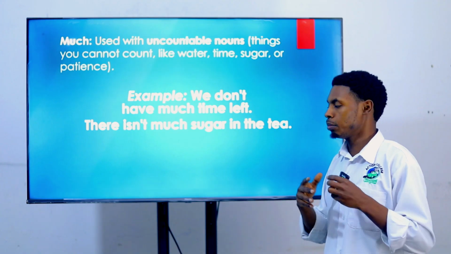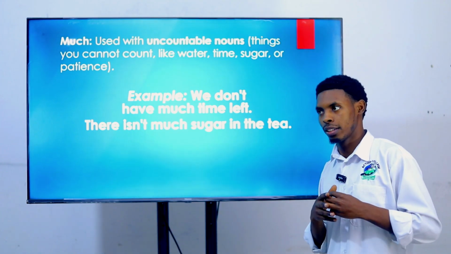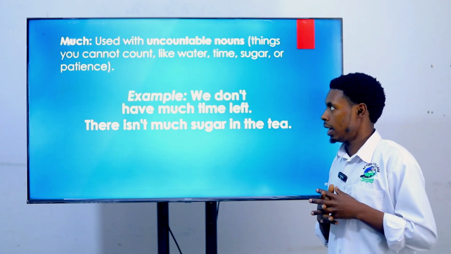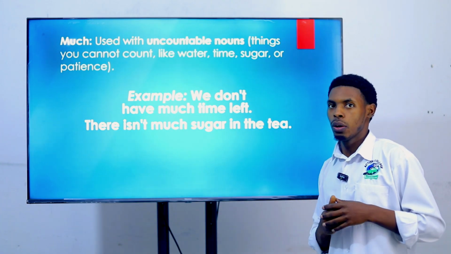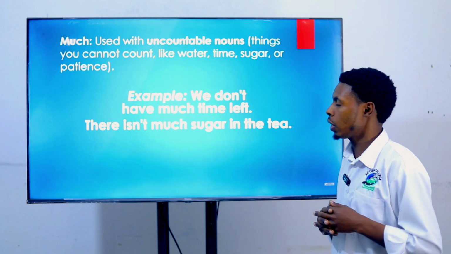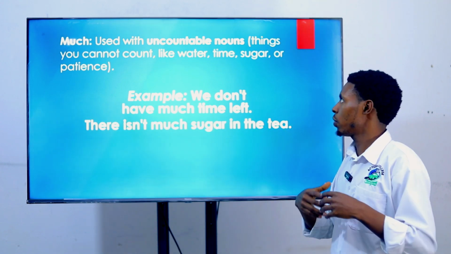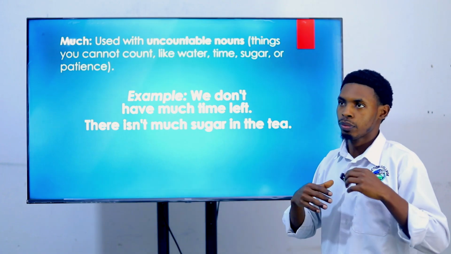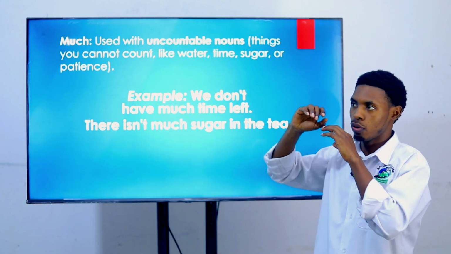So without wasting much of the time, let's continue with our first adjective. You know that much is an adjective, right? And today we are going to talk about it at the very beginning. We use much when we talk about non-countable things, and whereby we talk about a great amount of things.